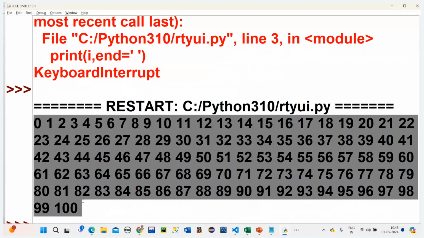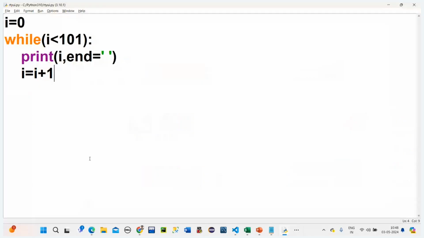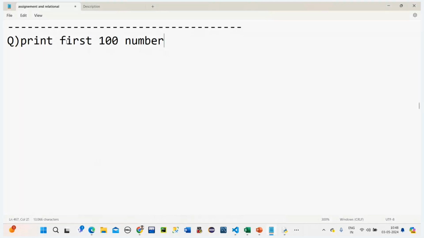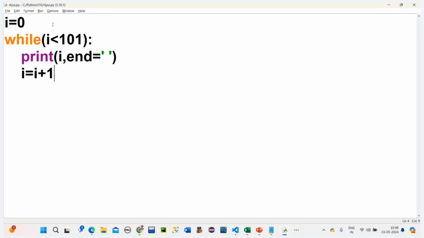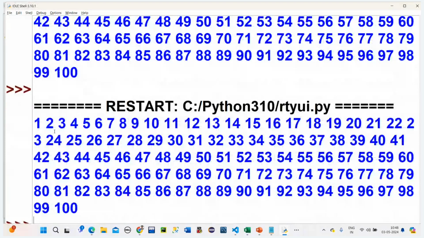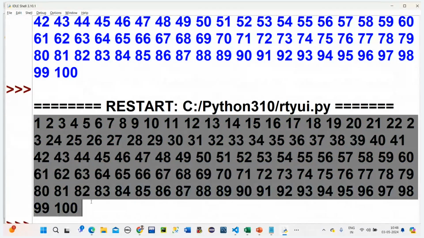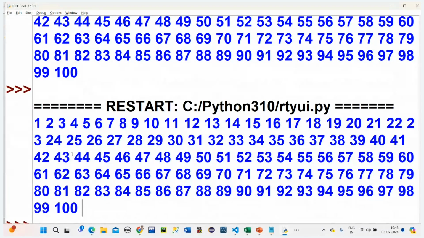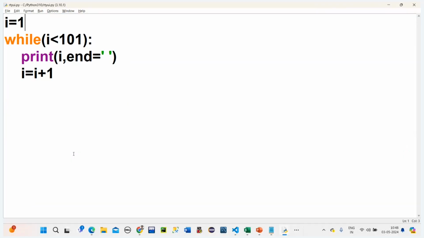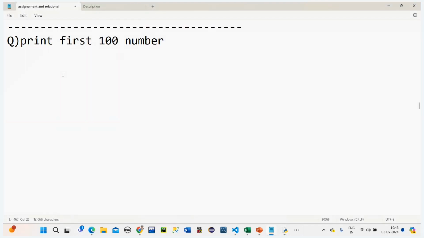So 0 to 100. But what I need is the first 100 numbers. First 100 means it has to start from 1. So what do I need to do? Should I write it as 1? Now it is 1 to 100, right? Yes, from 1 to 100 I got. Now I think you know how to print these numbers. Good. Now the second question.